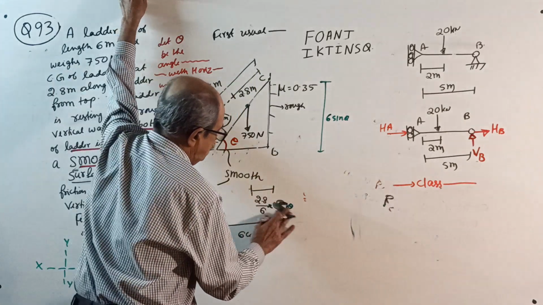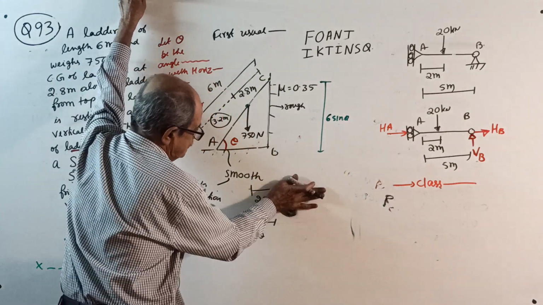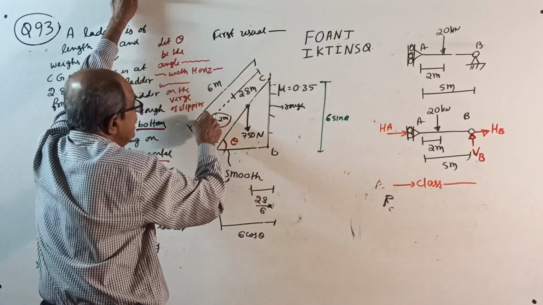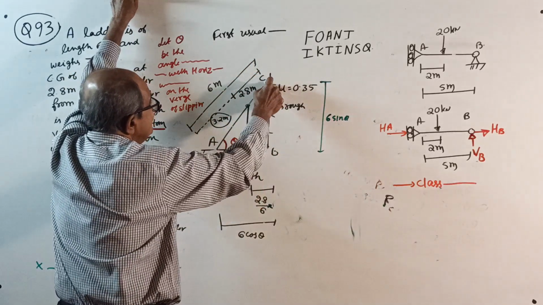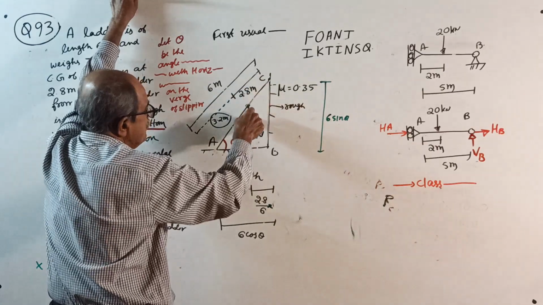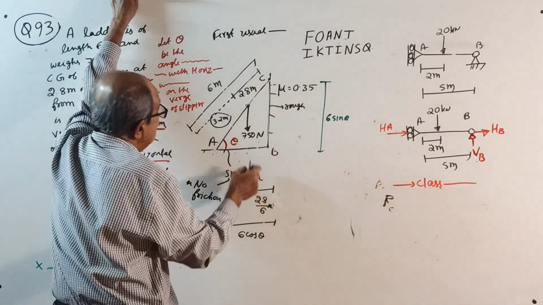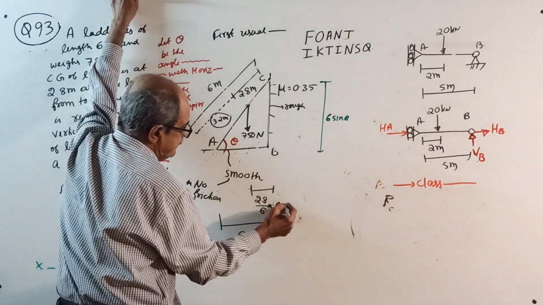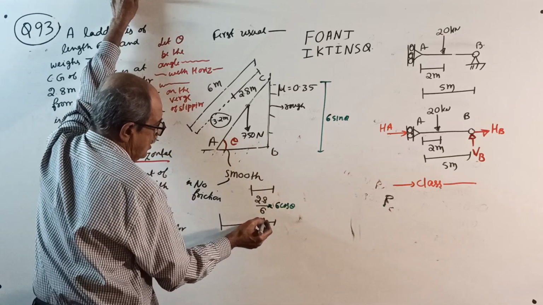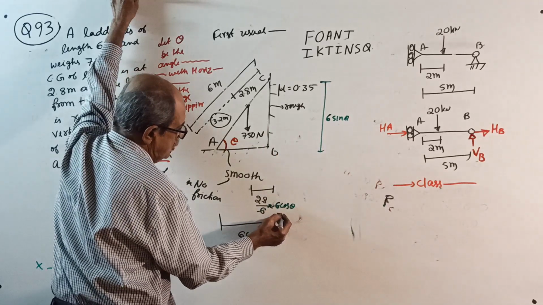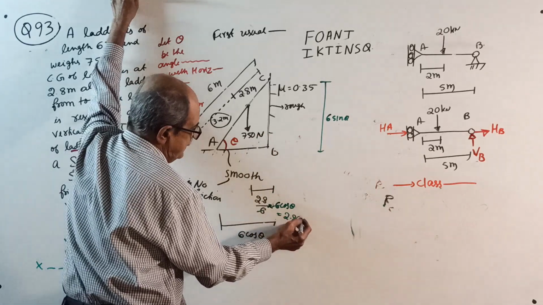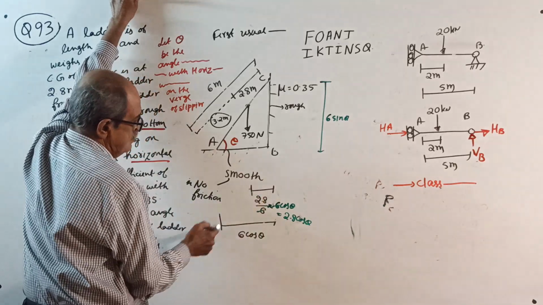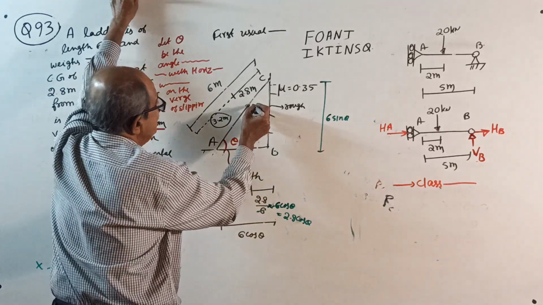This length is 2.8, this is 6 meter. So if I project here, it will be 2.8 by 6 of 6 cos theta, and 6 and 6 will cancel, it will become 2.8 cos theta. This is 6 cos theta, this is 2.8 cos theta. Okay, 1 minute now.